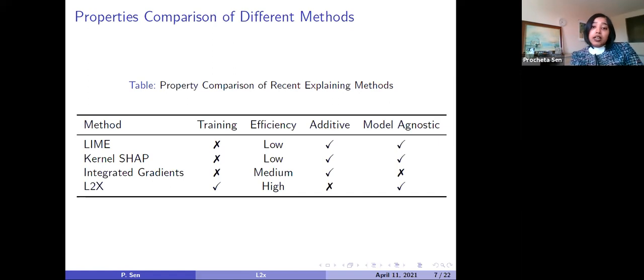Another thing is that the authors have shown that in terms of time complexity, L2X has the lowest time complexity. So the efficiency is highest compared to the other three explanation frameworks in this table. LIME, Kernel SHAP, and integrated gradients don't need training data for explaining, but L2X needs training data for explaining. And most of the models are model agnostic. You can see from the table, only integrated gradients is not model agnostic.